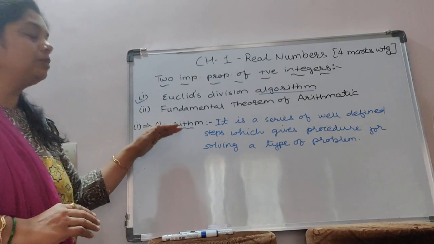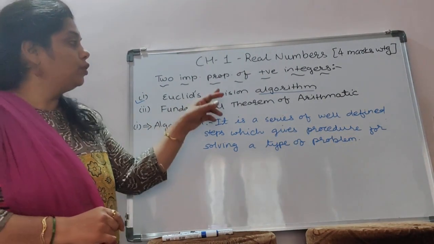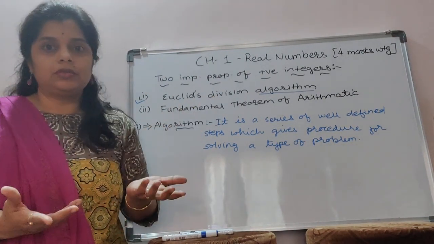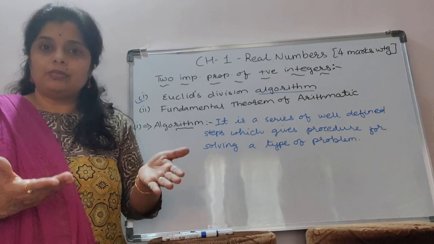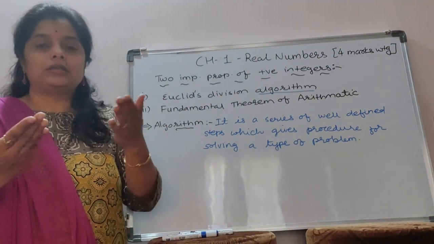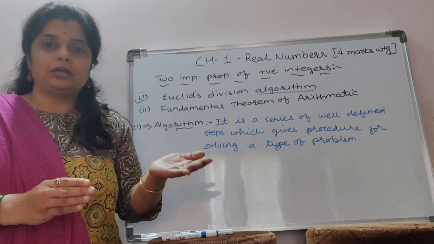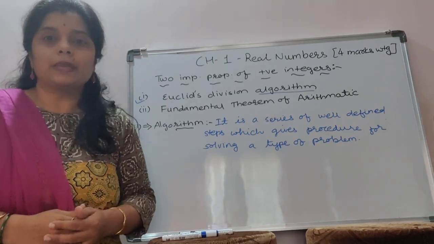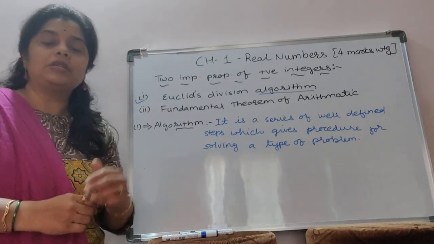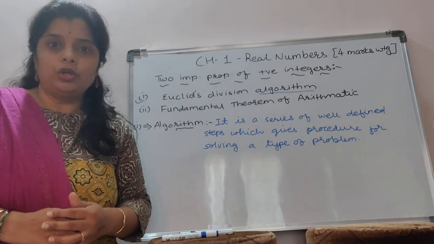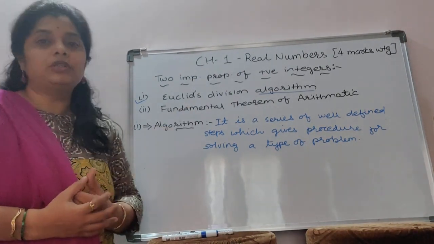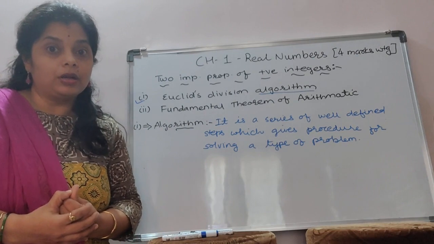Okay. Now that is the meaning of algorithm. Now what do you mean by division? Division means there is a simple division method as the dividend divided by the divisor. Now I think in polynomials we have seen the division algorithm for polynomials.